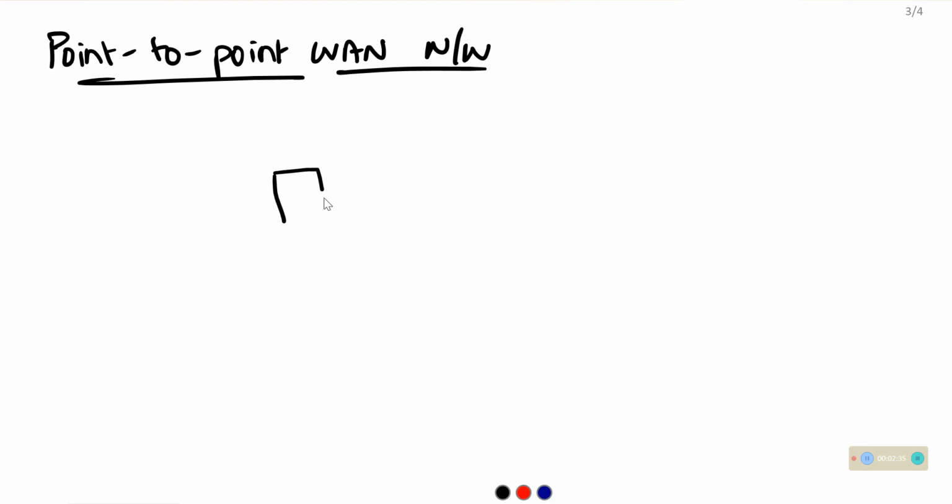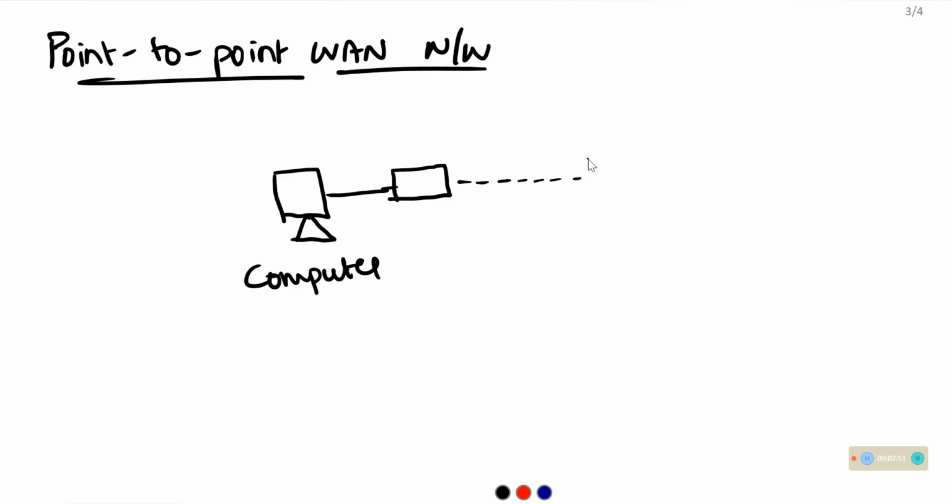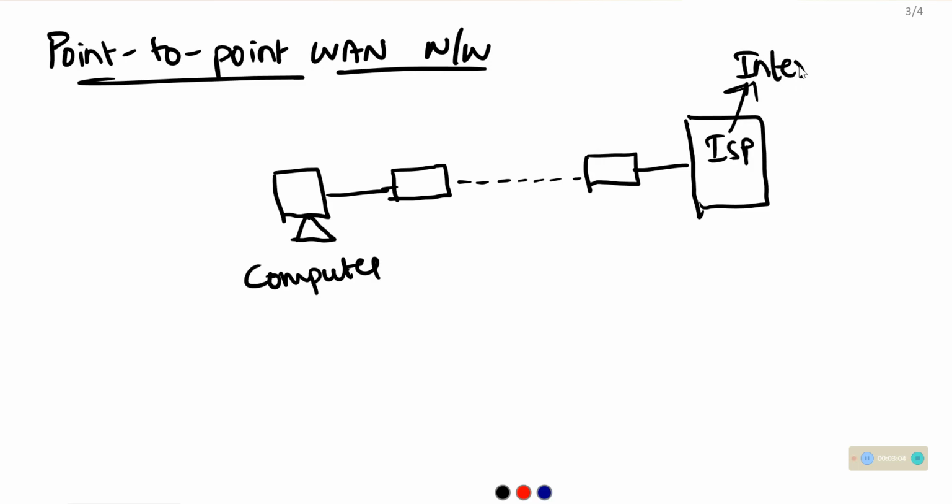If we consider this as a computer and this as a modem, or a router or any other device, we simply call it a modem. Then it connects to another modem, which is connected to the ISP. ISP means internet service provider.